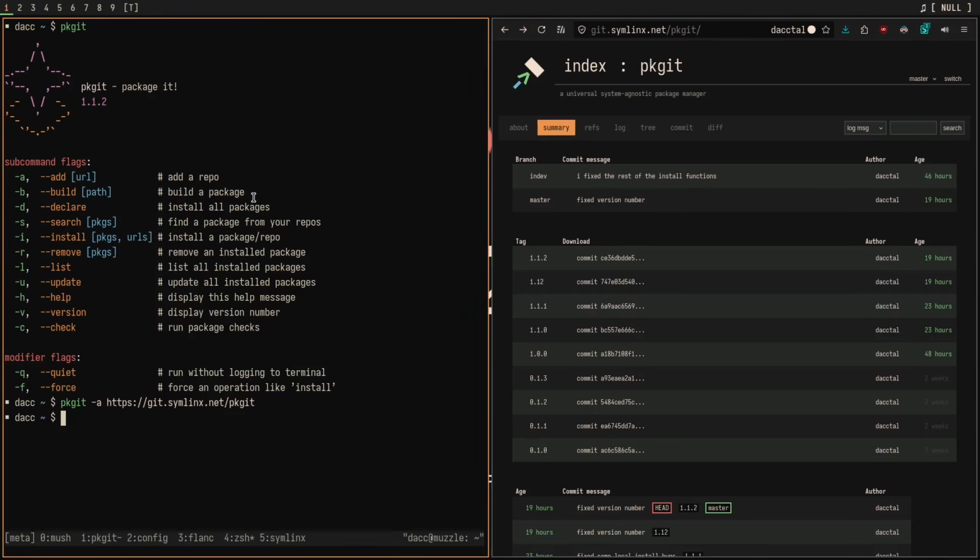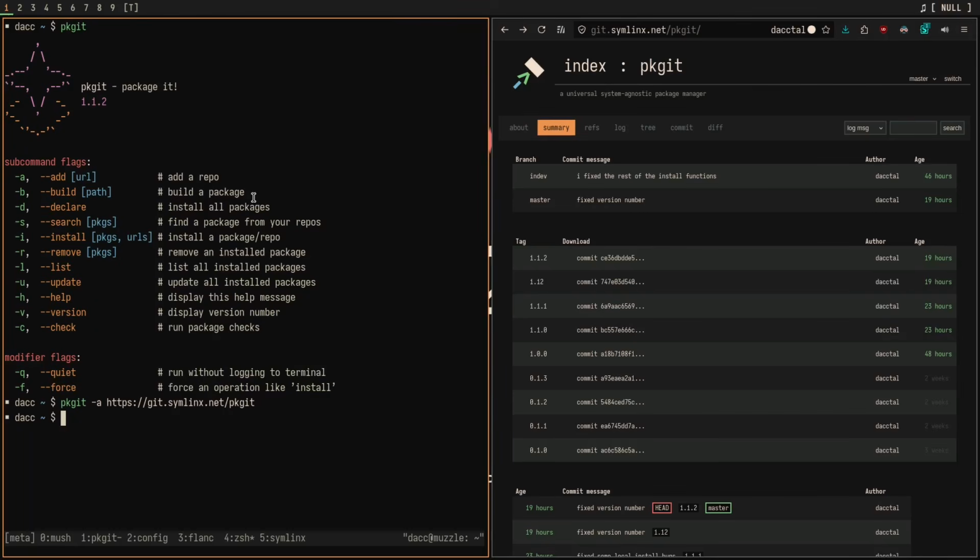So you have declarative package managers like Nix and Guix and stuff, and basically how those work is you put the packages into a configuration file along with their configuration, and then you just run a single command and it installs all of them for you and also configures all of them for you. This can kind of be done with pkgit. It's a bit hacky, but it does work. The declare command will install all the packages that you have in your repositories.